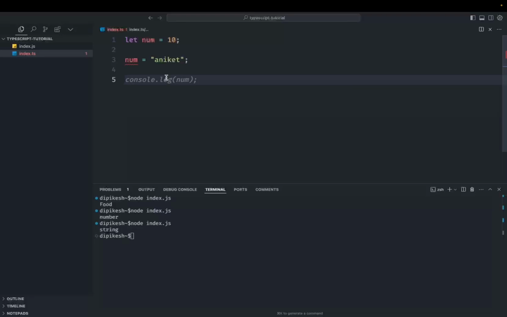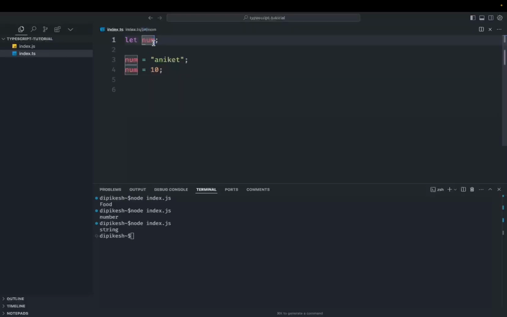So that's one benefit that we get out of TypeScript, that we can emphasize and make the type restricted to a number. However, I have not assigned the type here. It is automatically detected by TypeScript as of now. But for best practice, we should define what the type should be. So let's say we don't assign this one here. Let's say we just write it like this, and now it's given as a string, and if I write 10 now, it is not showing any error because it is not initialized by anything.